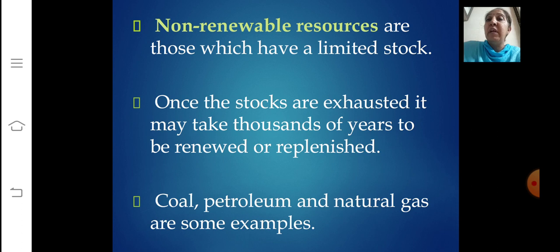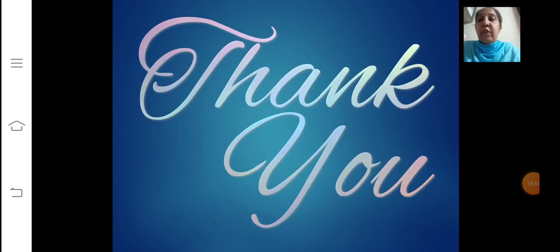So as human beings, it's our duty, correct, to use these resources not lavishly but efficiently. Whenever it is required, it should be used in that way. Here the examples are given as coal, petroleum and natural gas. These are some of the examples of non-renewable resources. So I hope, children, you understood the meaning of non-renewable resources very well.